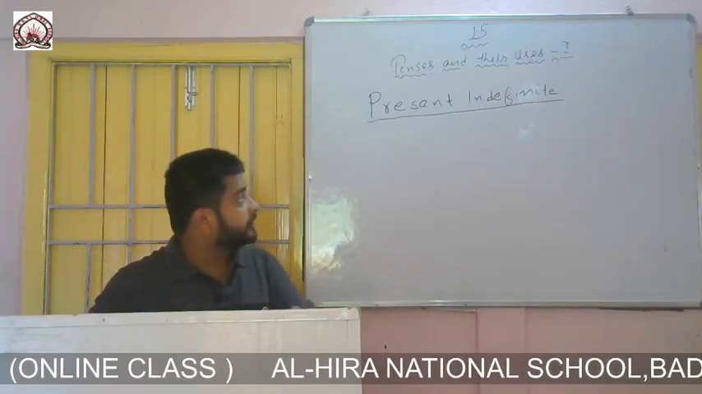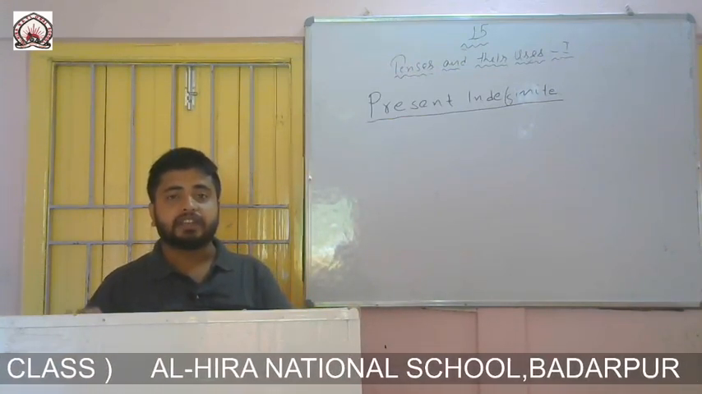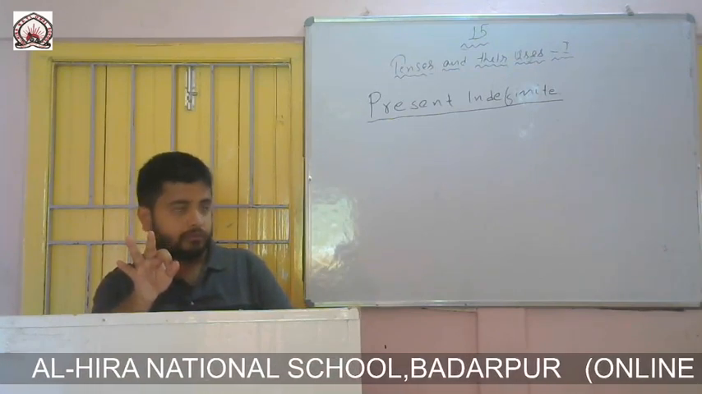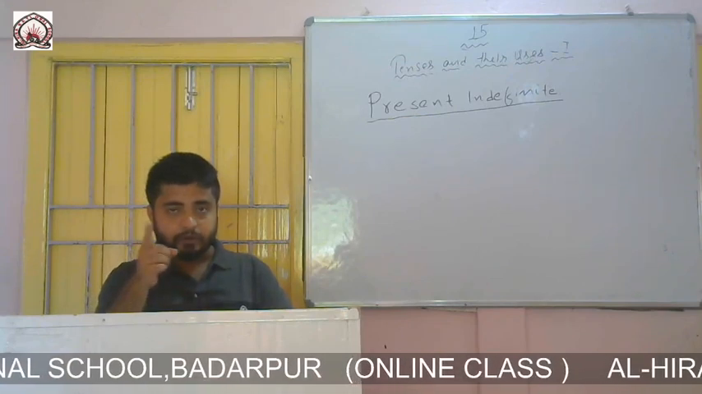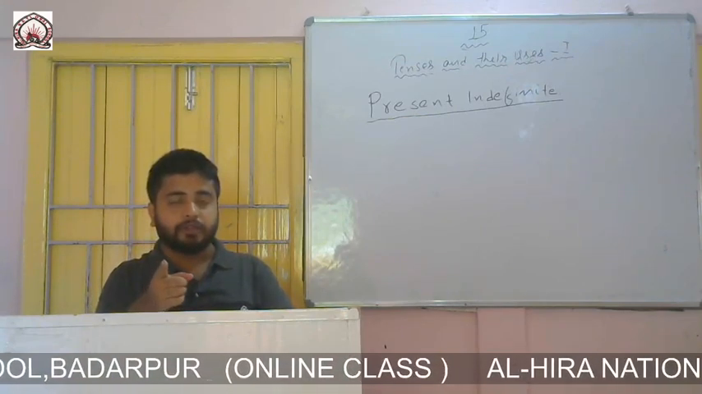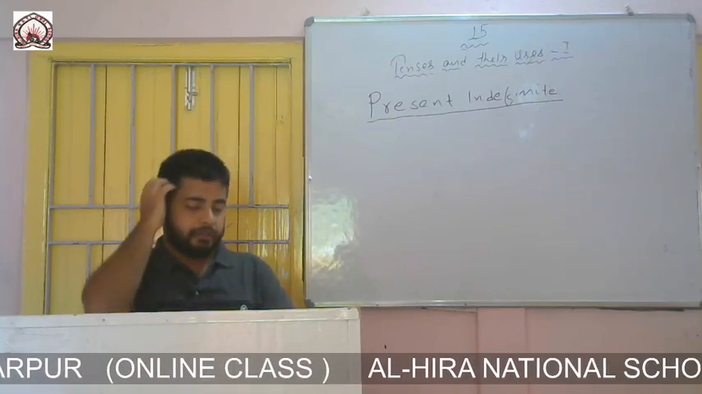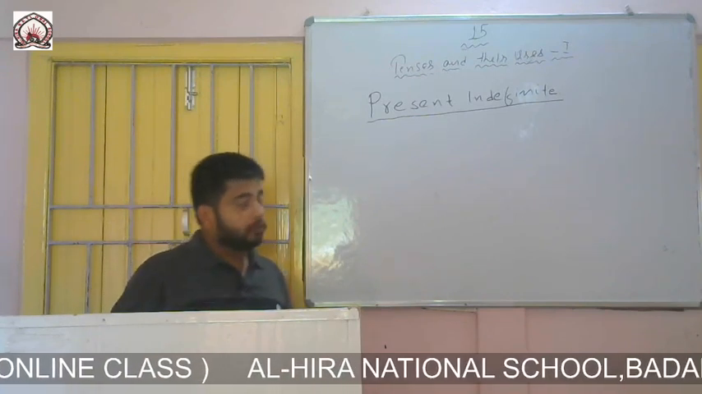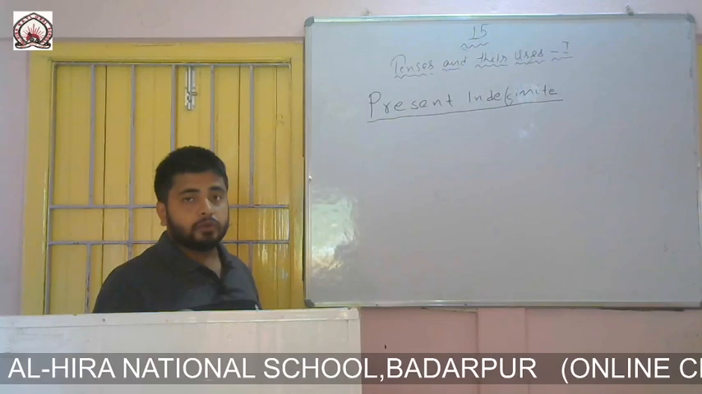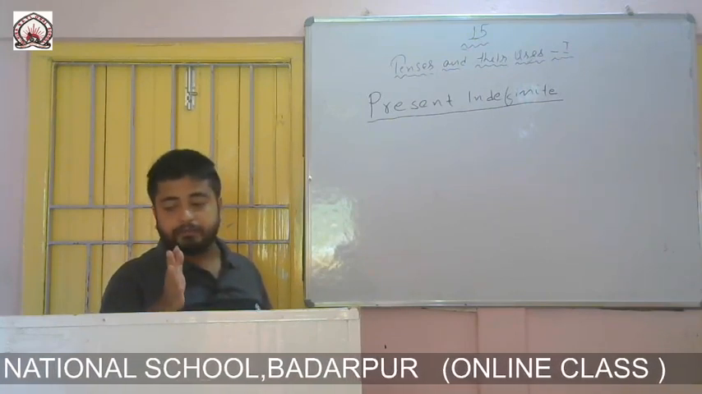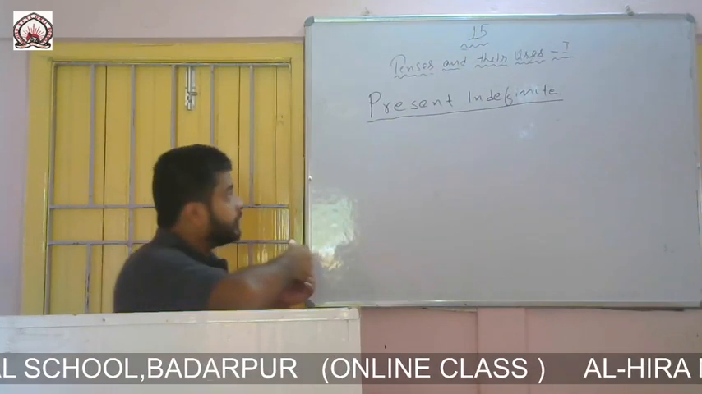So under present indefinite we will get 3 types of formation. The first formation will be of assertive, the second will be of negative, and third will be of interrogative. So I will start with present indefinite assertive formation. The formation is like this: